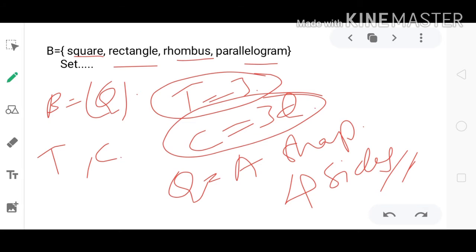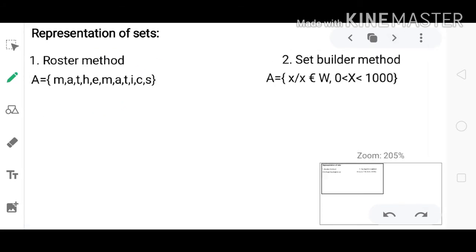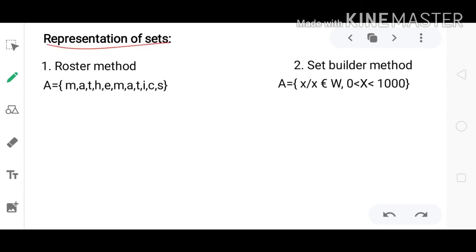Next, representation of a set. Here there are two types of methods. One is the roster method, another one is the set builder method. Okay, here a question: a set of all letters in the word mathematics.